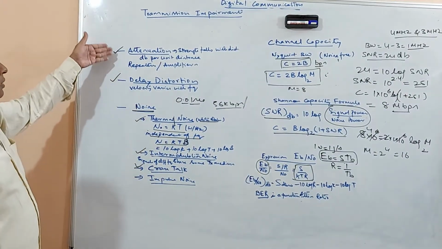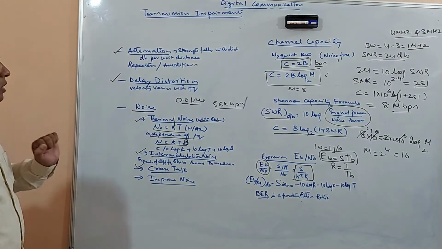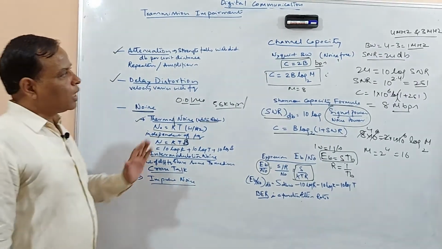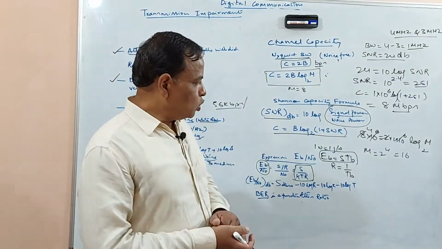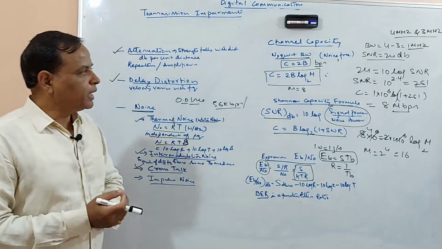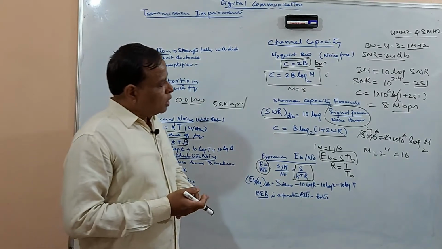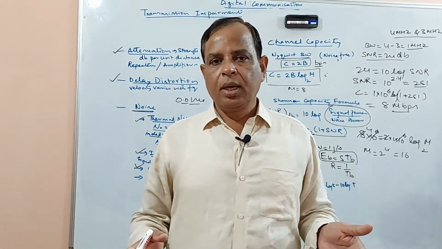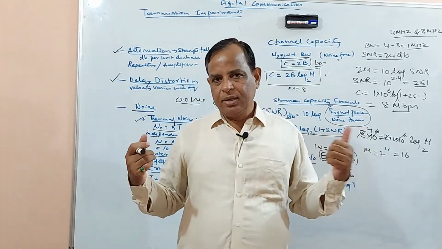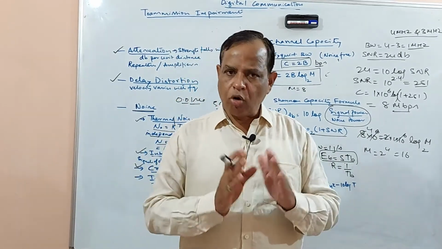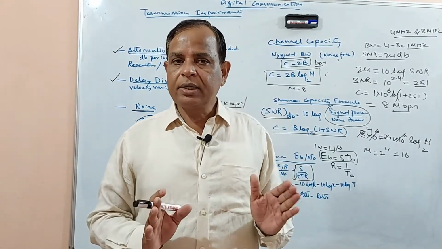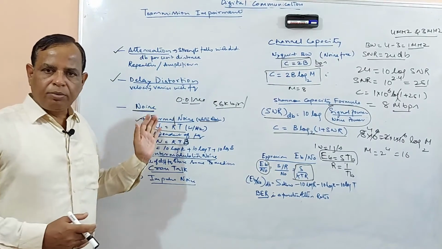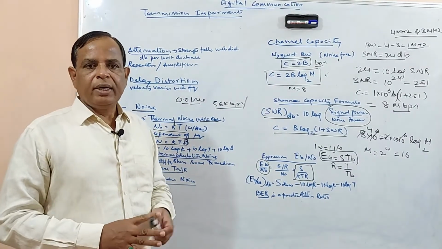So you have seen the different types of impairments: attenuation, delay distortion, noise, the different categories of noise, how channel capacity is calculated, and the importance of the expression Eb by N0. This was another useful session, especially in the transmission system. This topic may look like it is not important, but as far as understanding is concerned, it is very important. We have to consider transmission impairments also. This is very useful for design engineering.